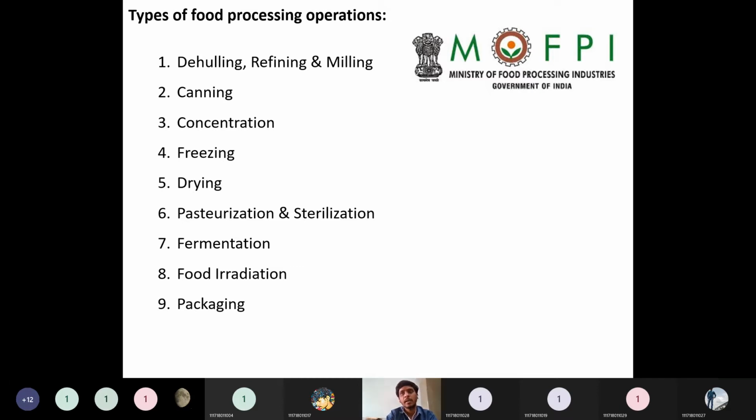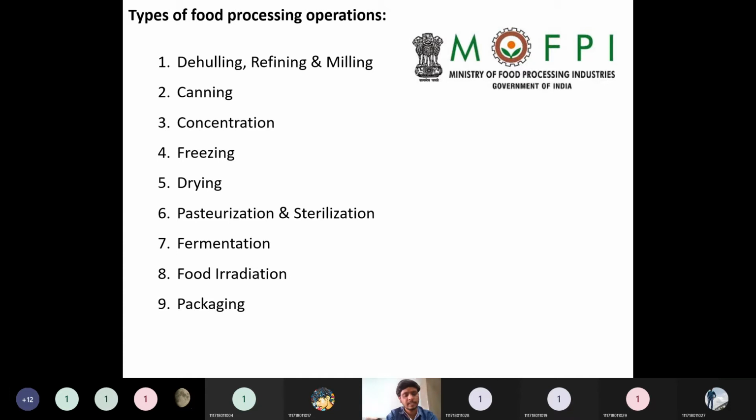And sterilization. Like in a hospital, the equipment will be sterilized at high temperature or high radiation. Ionizing radiations will be used in order to kill the bacteria or some insects deposited on it. That is called sterilization. After the canning technique and packing, usually these packets go to the sterilization unit, where they are irradiated with some radiation source and sterilized. These are called sterilized foods.